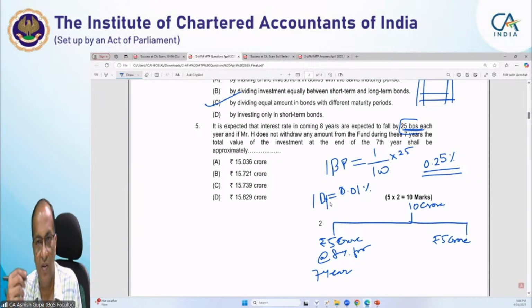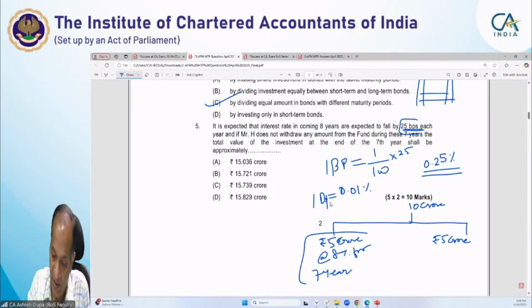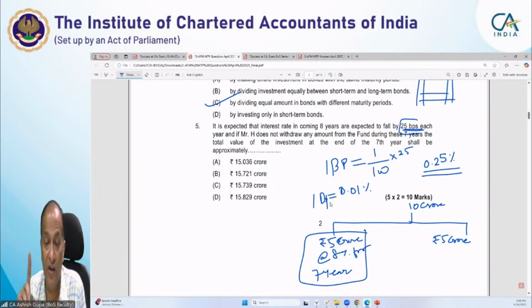By doing this our investment goes for 7 years. The rate of interest will remain 8% for 7 years in one part, but in this part our rate of interest will change every year.